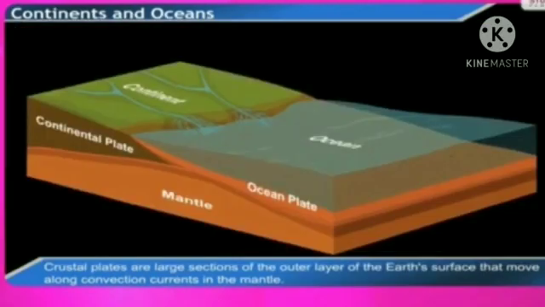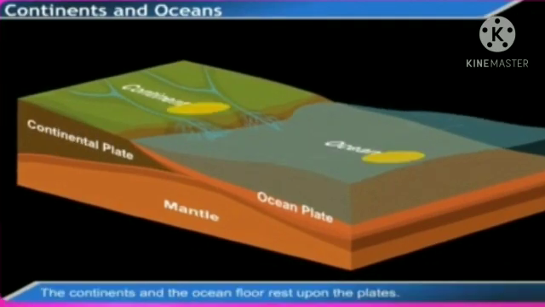Crustal plates are large sections of the outer layer of the Earth's surface that move along convection currents in the mantle. The continents and the ocean floor rest upon the plates.